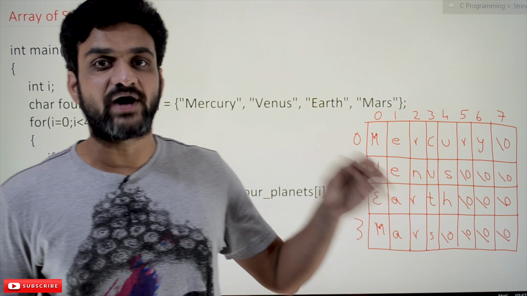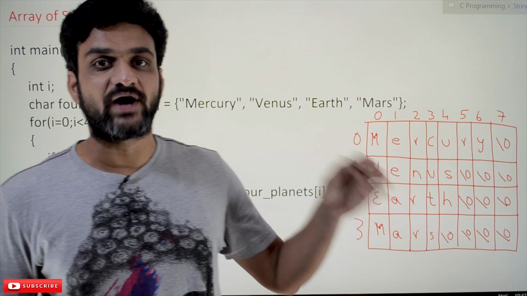This is an example where we are going to take the first 4 planets. From those planets we are going to get the planets whose name starts with M. This is a simple program to understand array of strings. So here is our declaration.